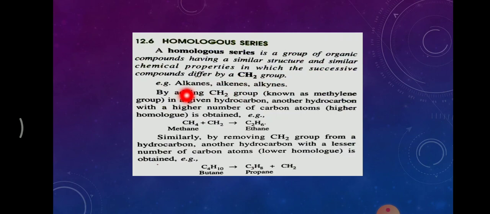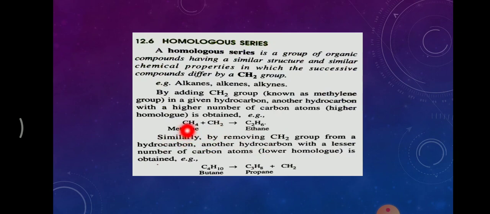Examples: alkanes, alkenes, alkynes. By adding a CH2 group, which is known as the methylene group, to a given hydrocarbon, another hydrocarbon with a higher number of carbon atoms is obtained. Suppose I want ethane. What should I do? I should add a CH2 methylene group to methane. Methane is CH4.